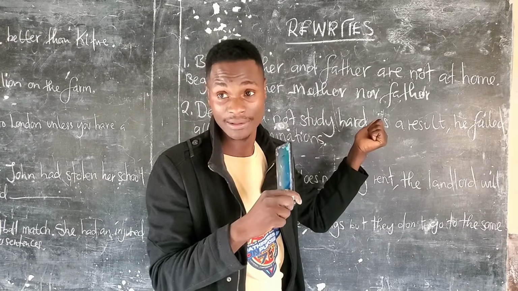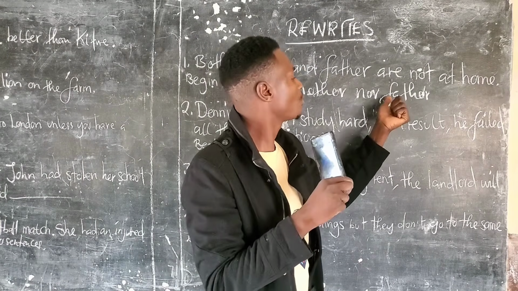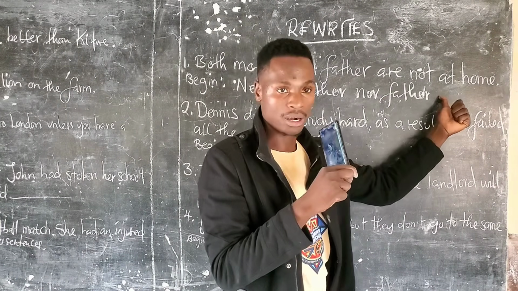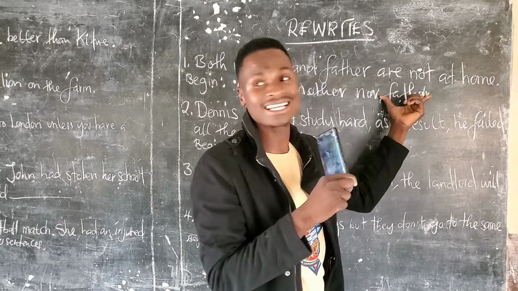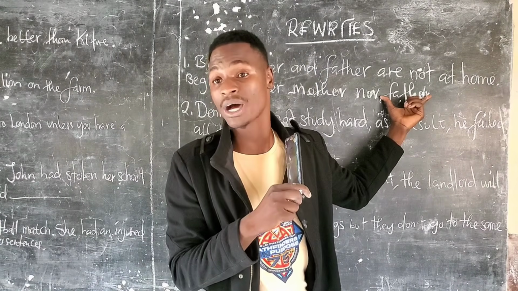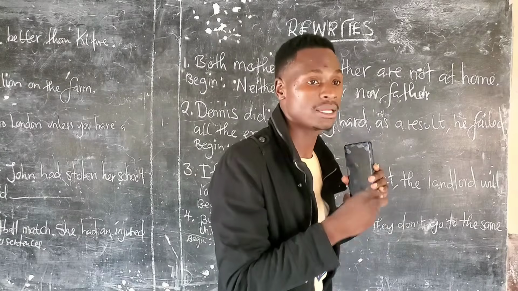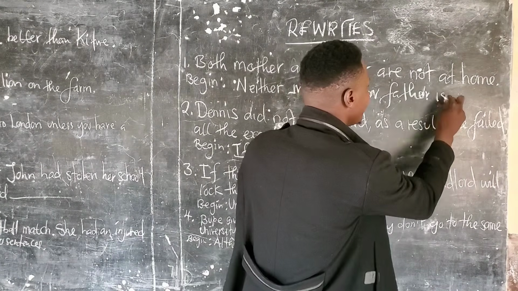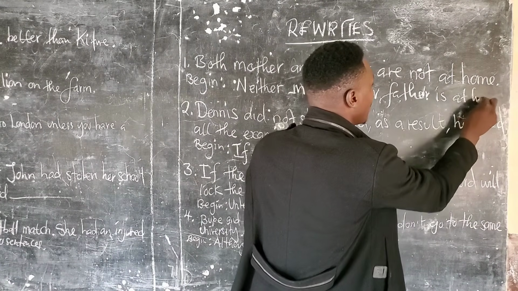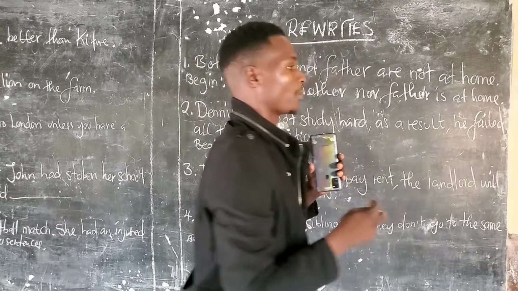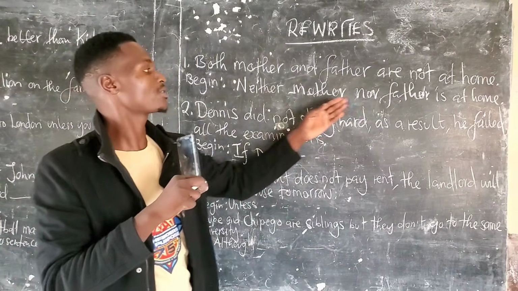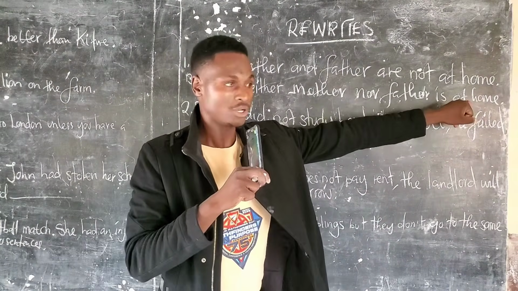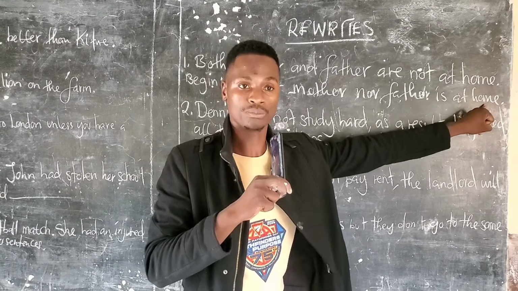Are we together? Yes. So here we can't use are. We're going to use is, because father is singular. So we're supposed to use is. Good. Is at home. Simple. So, neither mother nor father is at home. Not are at home.